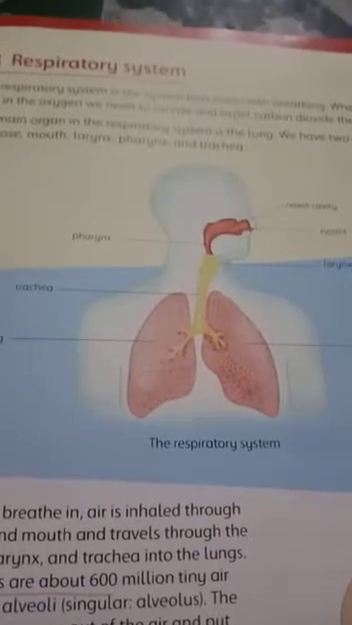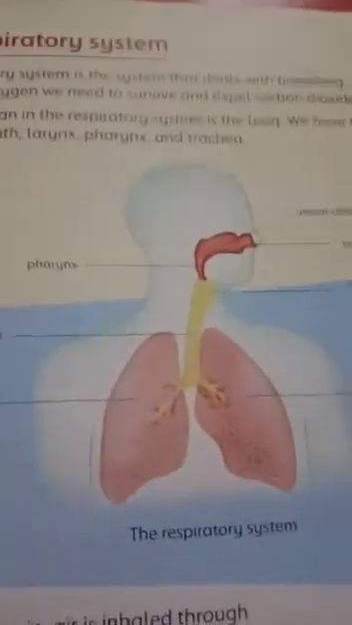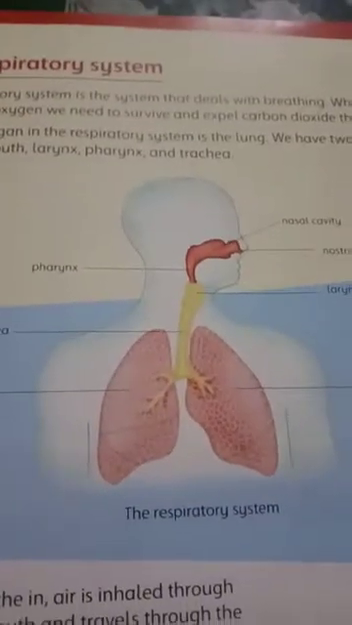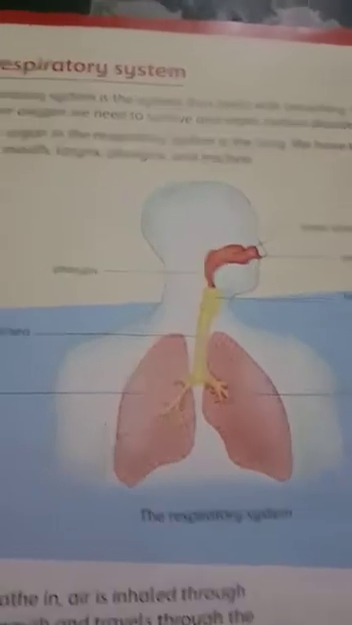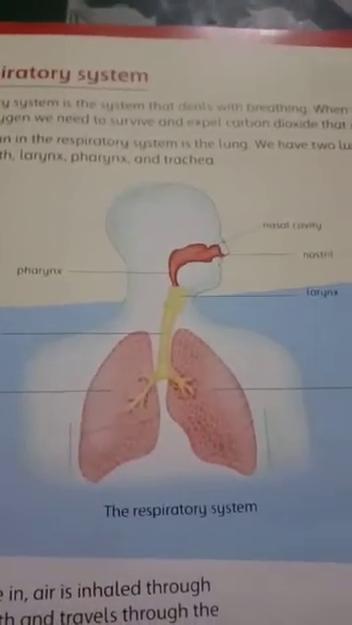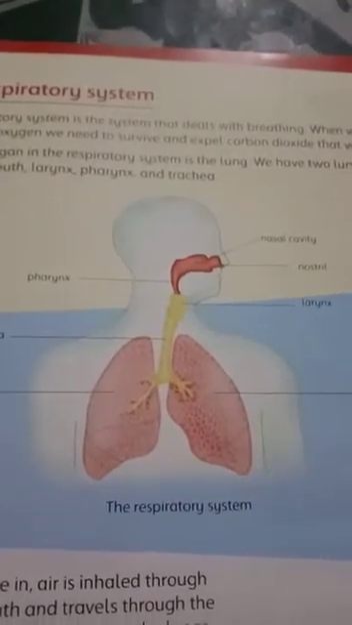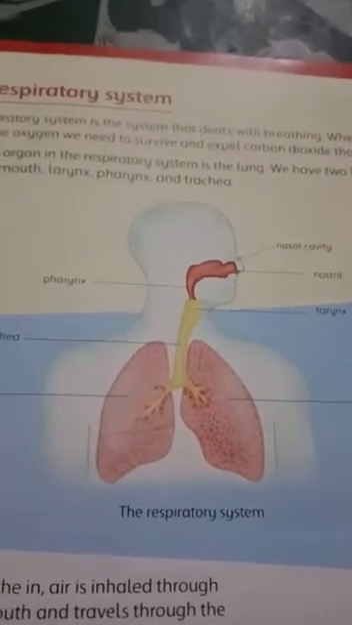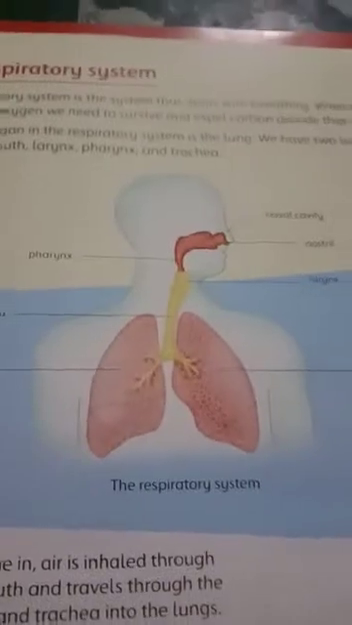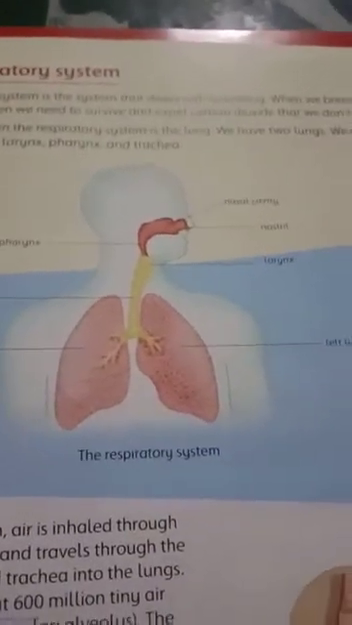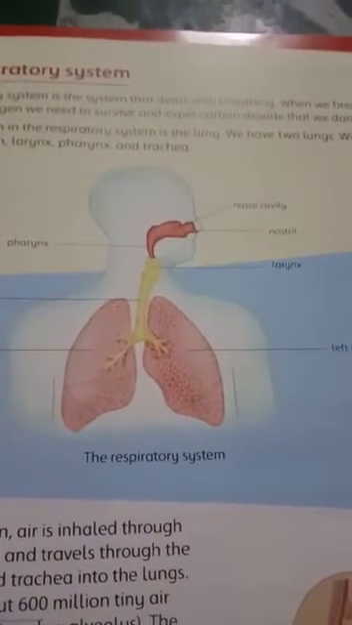Girls, today we'll study about the respiratory system. Open page number 11. Our respiratory system deals with breathing. Breathing is a process in which oxygen is taken in and carbon dioxide is released. This carbon dioxide is harmful for our body and therefore it should be removed. First of all, I will try to explain the organs which are involved in the respiratory system.